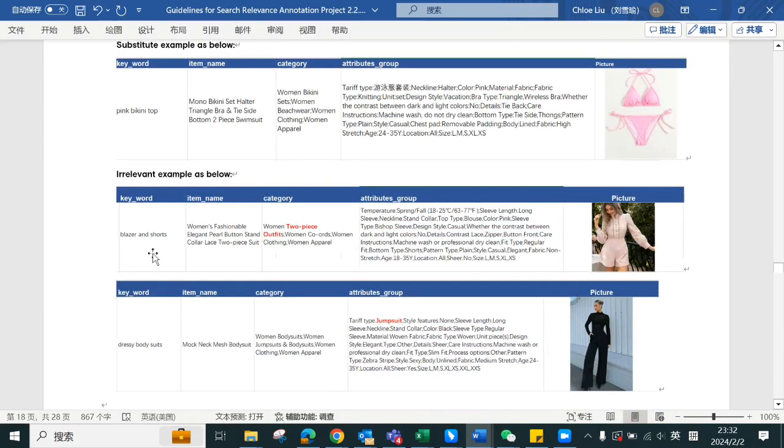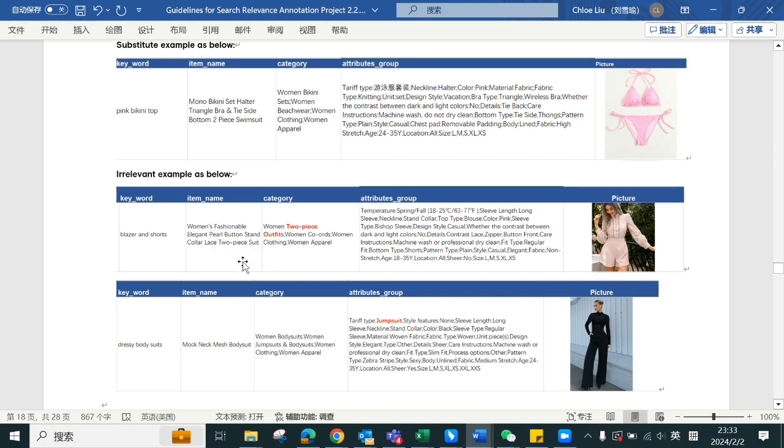Also, we got some examples for irrelevant. For example, the keyword is blazer and shorts, and the product here is a women's fashionable, elegant, pearl button stand collar lace two-piece suit. So blazer and shorts, a lace two-piece suit.